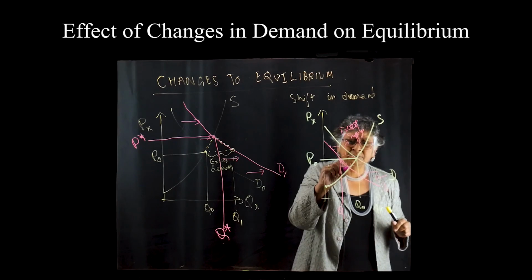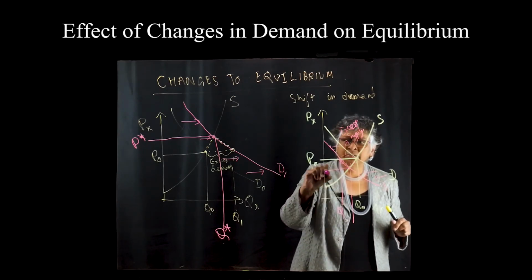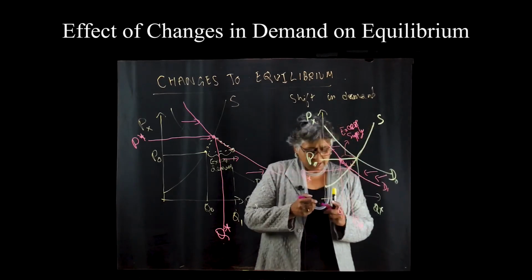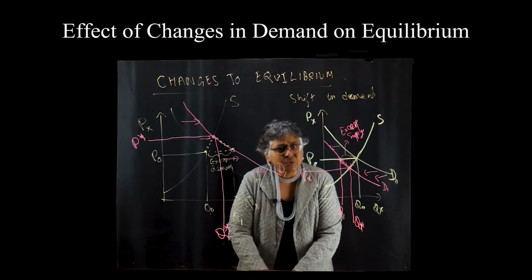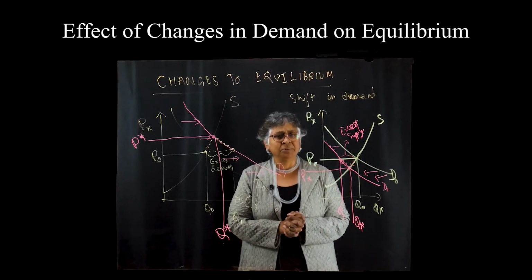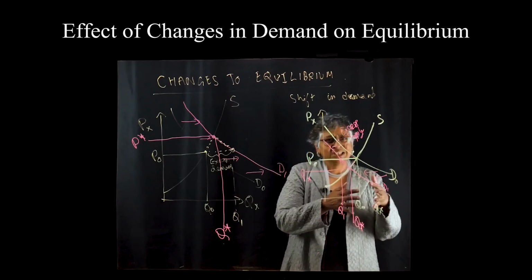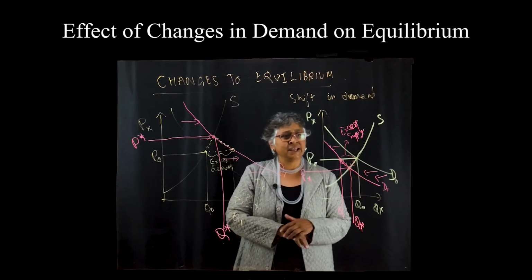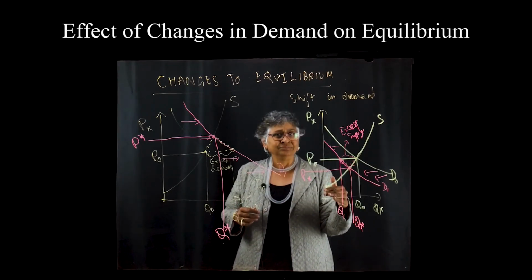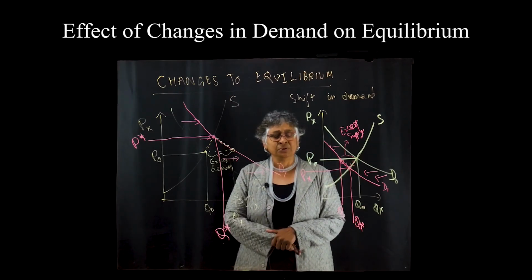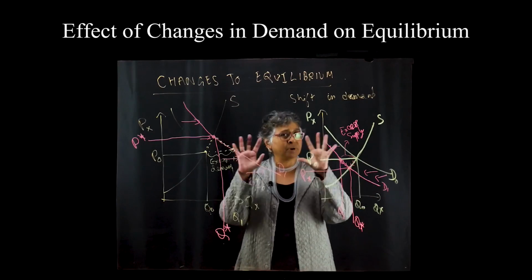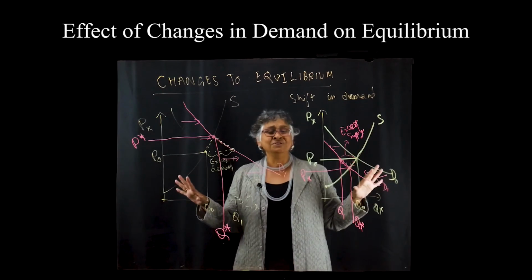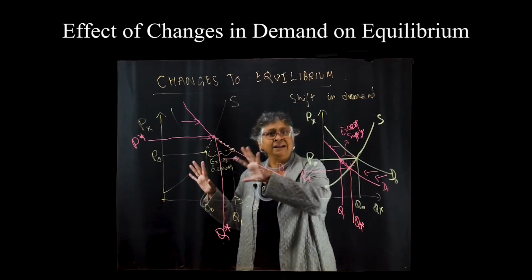The end result of this process is a new equilibrium, P star, Q star, and in this case, the new equilibrium price is lower than the original equilibrium price, and the new equilibrium quantity is lower than the original equilibrium quantity. So this is what we mean when we say when demand decreases, equilibrium price goes down and equilibrium quantity goes down. Again, remember, this is all a partial equilibrium story of what's happening when you have a single shift and there are no feedback loops across markets and you're looking at one market at a time.